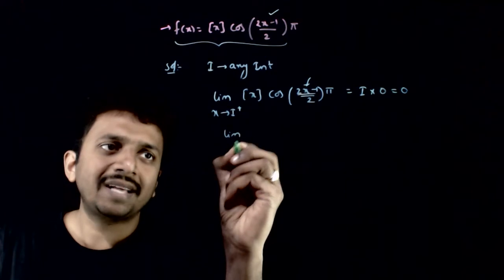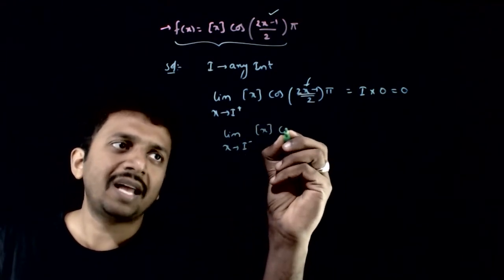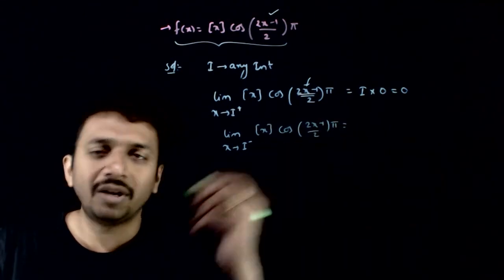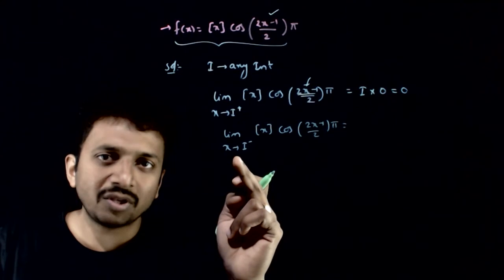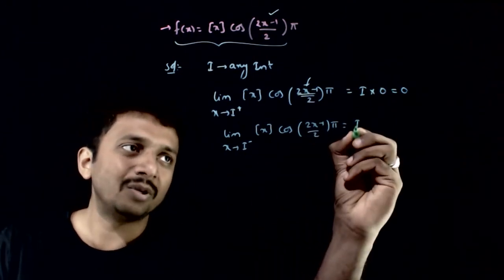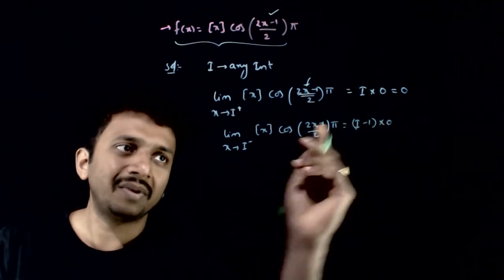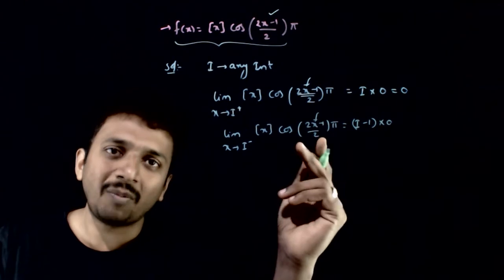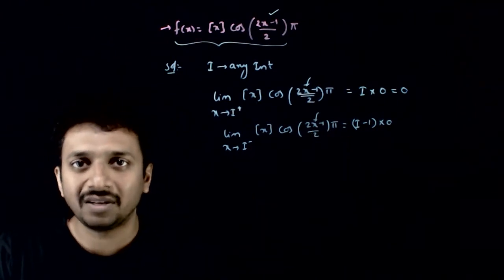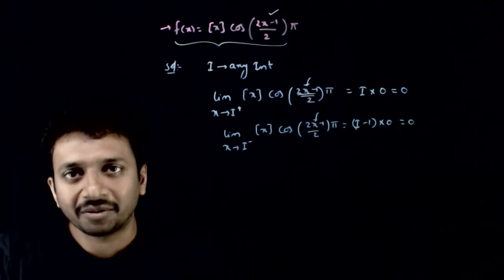So limit x tends to I minus of integer part of x times cos of (2x minus 1) by 2 into pi is equal to... If x goes to I minus, x is slightly less than I, so the integer part goes to I minus 1. But this part goes to 0, right? Because this part is again an odd multiple of pi by 2, and cos of an odd multiple of pi by 2 is equal to 0. So the right limit as well as the left limit is 0.